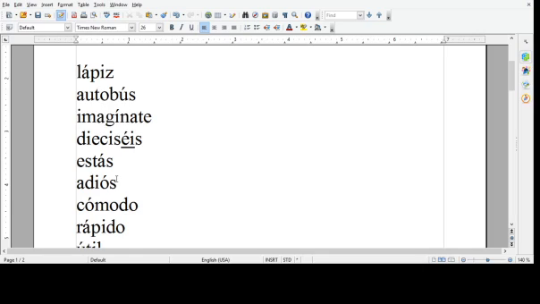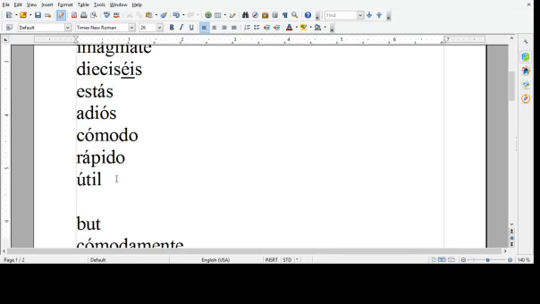Autobús, never autobús. Imagínate, never imagínate. Well, maybe if you speak with voz. Estás, if you mean this word, it's never estas. Adiós, cómodo, rápido, útil. There is one exception.